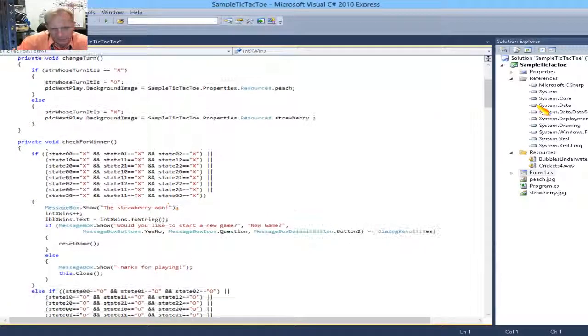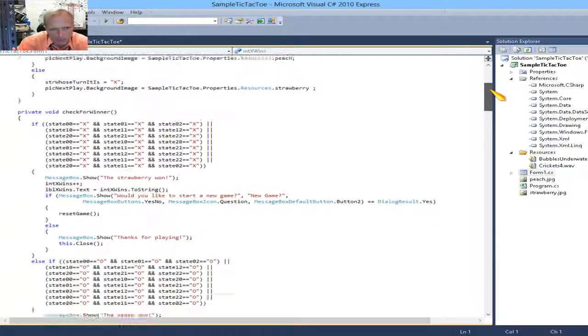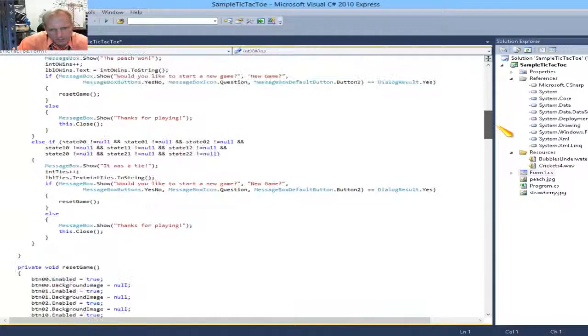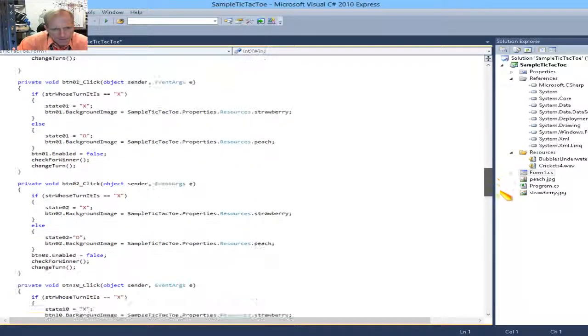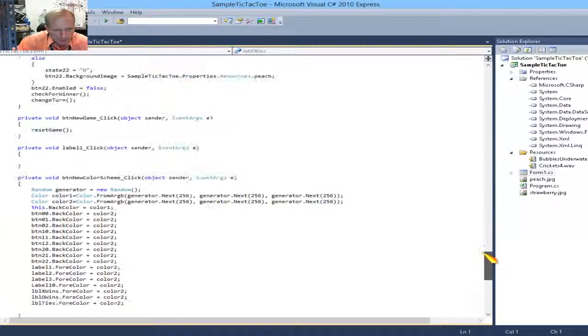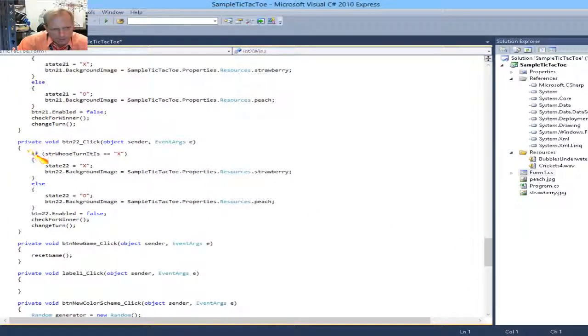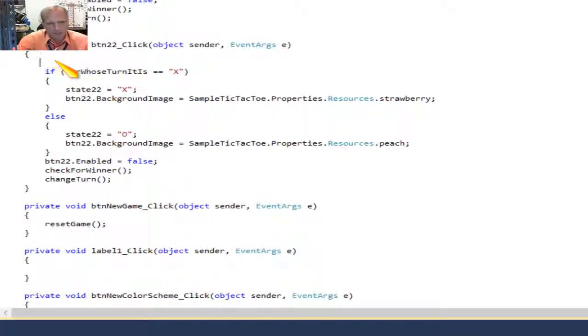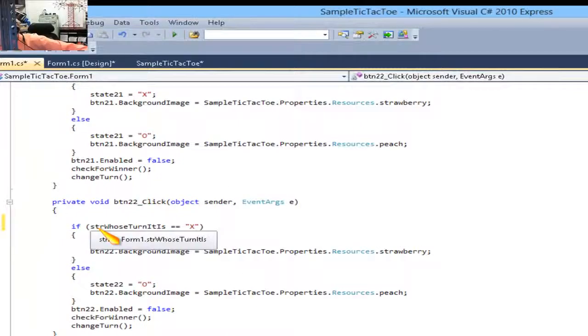and in the event handlers for them clicking on a button, let's see. I'm going to use this statement. Let me find it. Okay, so when a player plays, I'm going to use